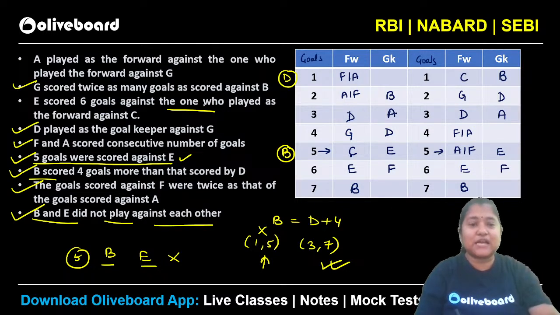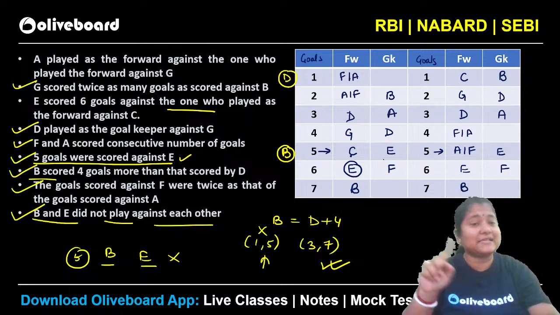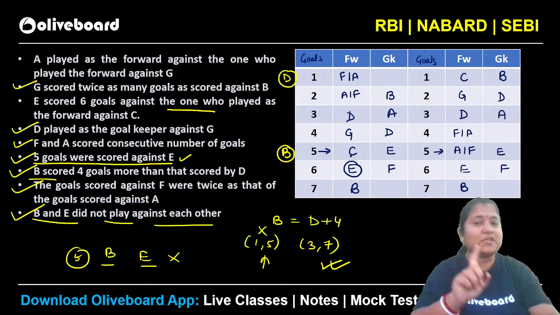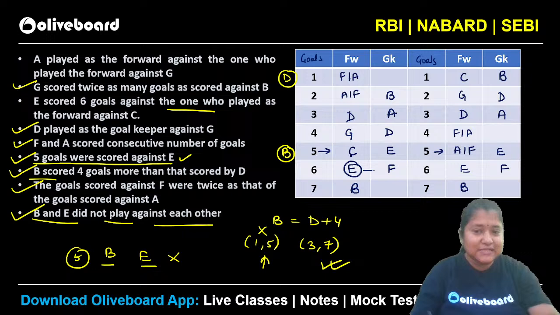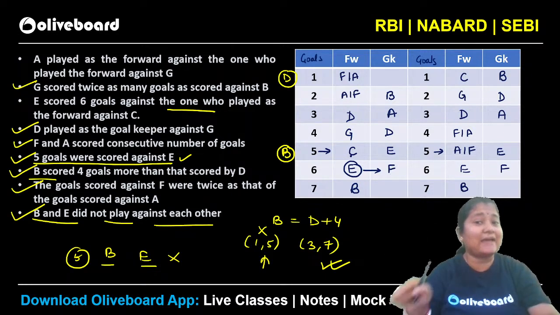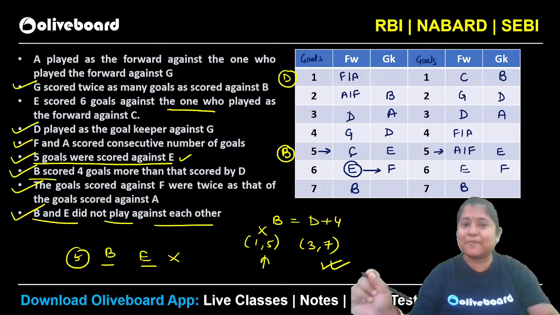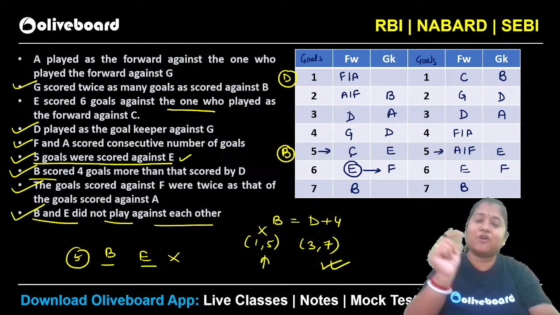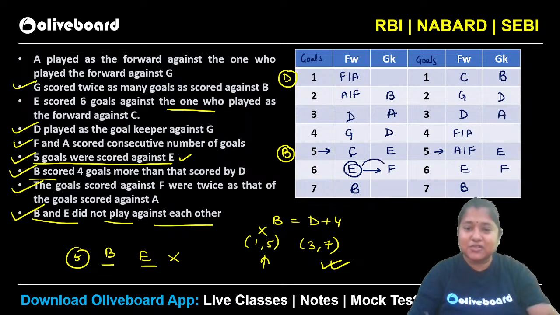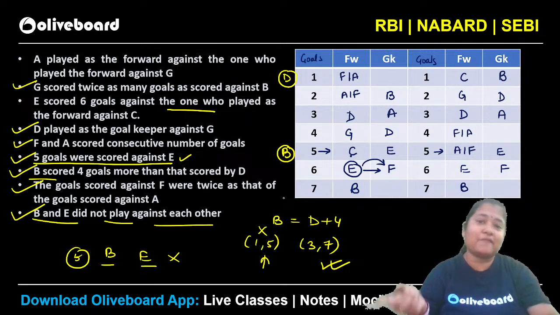E scored 6 goals against the one who played the forward against C. So you can see E is playing against somebody, right? So E is scoring 6 goals against the one who has to be the forward against C. So that means you can see E is playing against F. That means F should be playing the forward against C as per this particular case, isn't it? E scored, just understand very clearly, E scored 6 goals against somebody. That somebody should be playing the forward against C. That means if E is scoring 6 goals against F, so F should be the one who should be the forward against C here, right?